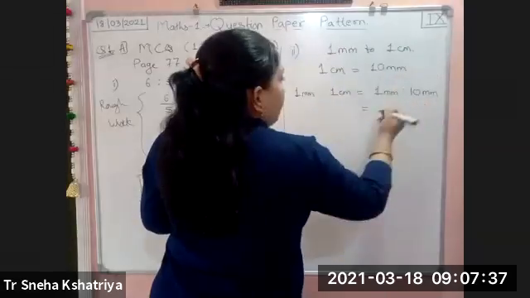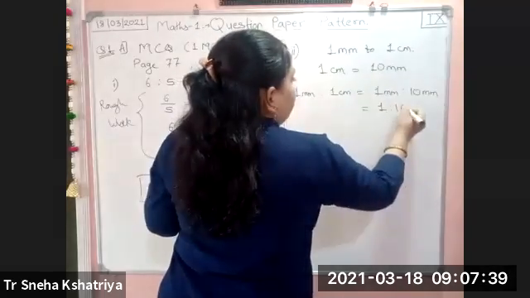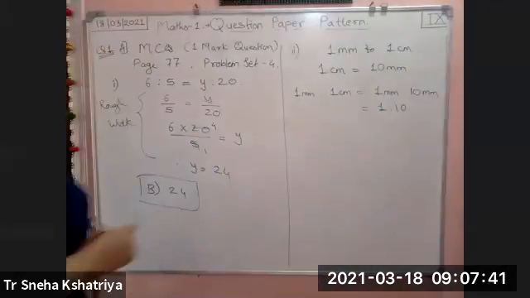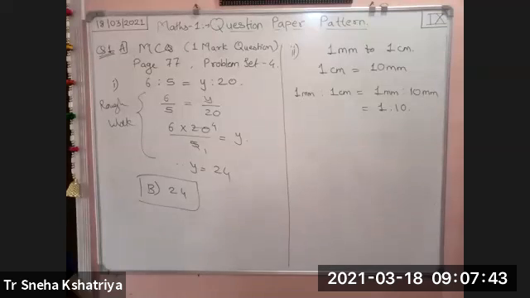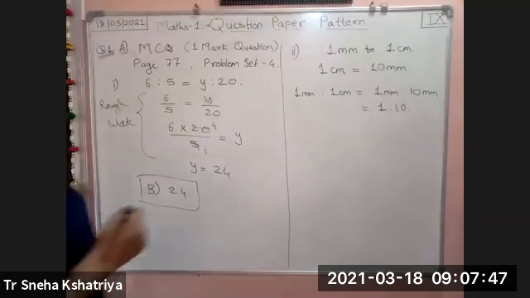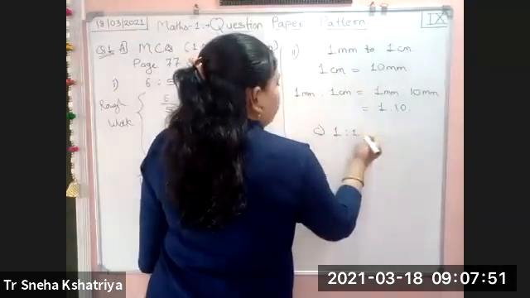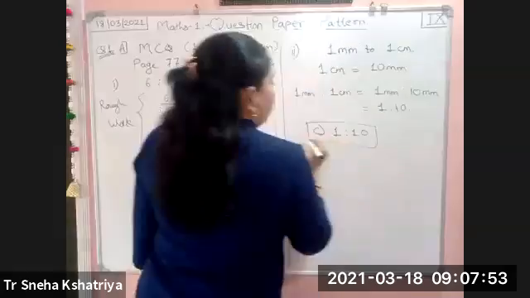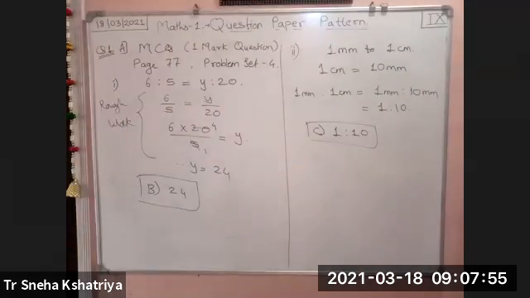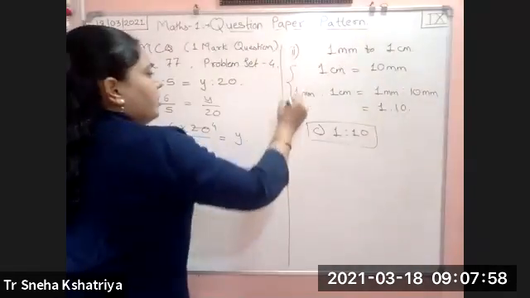So units are the same, therefore 1 as to 10. Your mm is the same, so your ratio becomes 1 as to 10, and 1 as to 10 is your C option. This much only you have to write. All these calculations are your rough work.